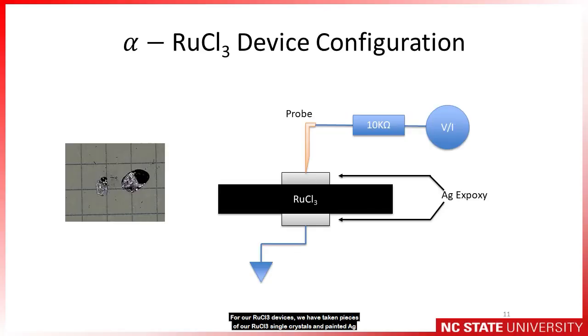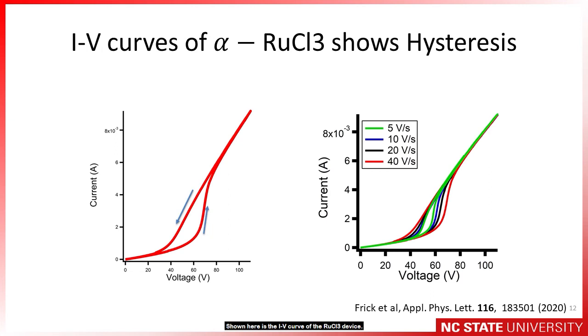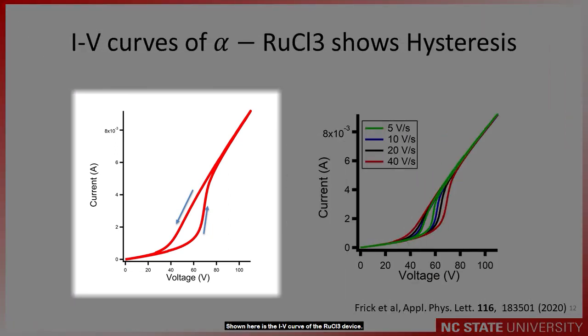For our ruthenium chloride devices, we have taken pieces of our ruthenium chloride single crystals and painted silver epoxy contacts on the top and bottom. We can then source either a current or voltage through the sample and gain IV characteristics of these ruthenium chloride devices. A 10 kiloohm resistor is used in the voltage control measurements in order to protect the sample from sudden increases in current. Shown here is the IV curve of our ruthenium chloride device.